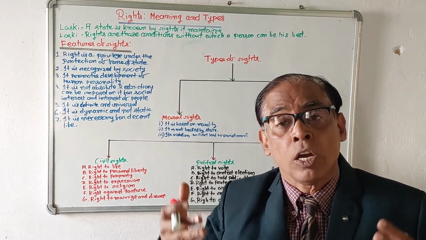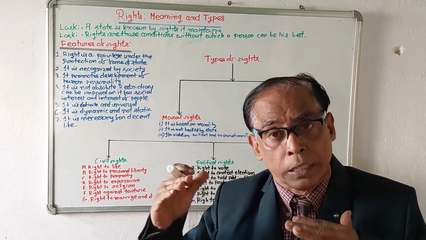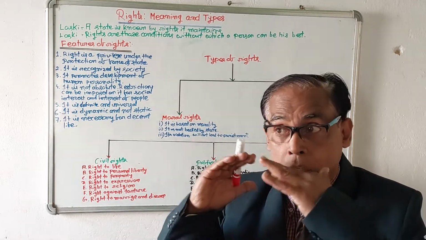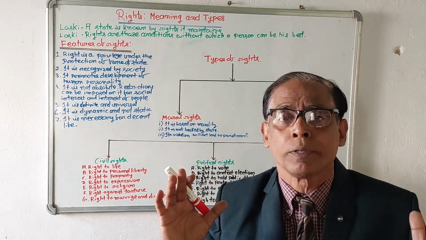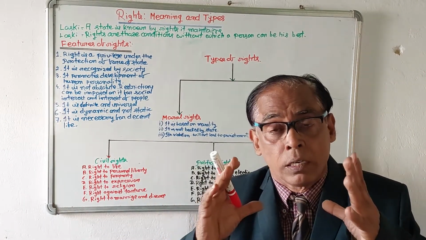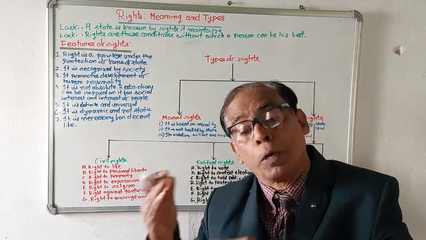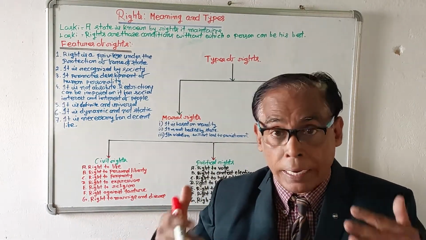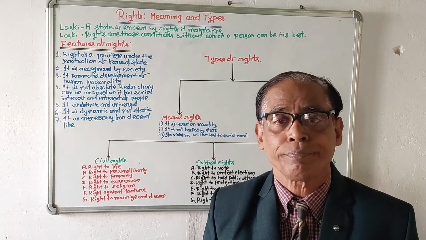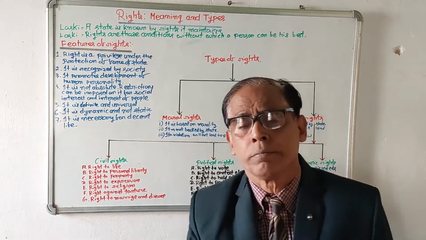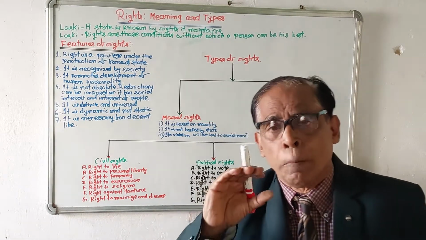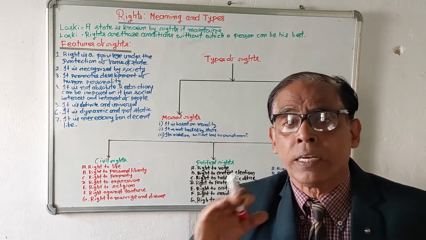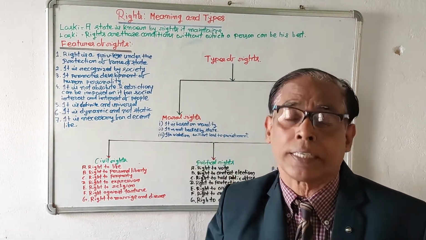Rights are necessary for people to lead a decent life. It is recognized by society. So rights are given by the state to people for the development, and it is absolutely necessary. So we are clear about the meaning of rights, what is right in plain language and what is right in appropriate version.